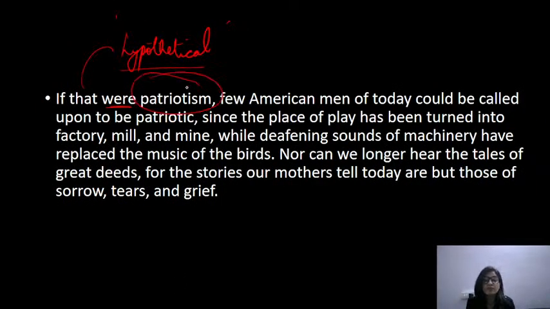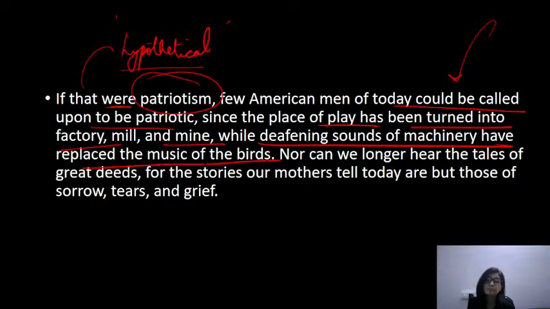That was patriotism. अगर ये patriotism होता, few American men of today would be called upon to be patriotic. शायद कुछ लोगों को हम अमेरिका में से patriotic बोल सकते, since the place of play has been turned into factory, mill and mine, while deafening sounds of machinery have replaced the music of the birds. शायद वो patriotism कुछ ही लोगों में बचा होगा आज, क्योंकि मैक्सिमम जो patriotism था वो लोगों का किस में बदल चुका है, फैक्ट्रीज में, मिल्स एंड माइंस में.